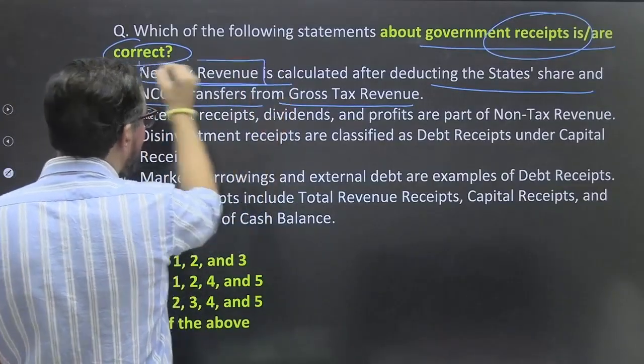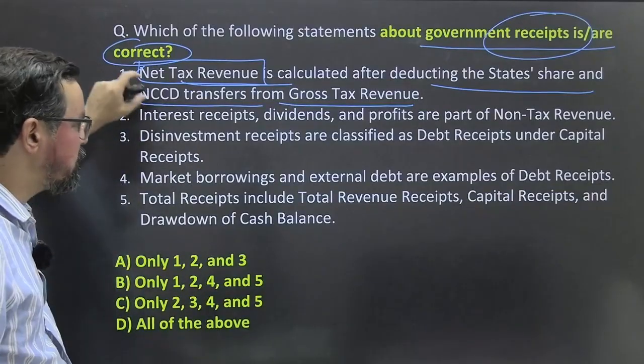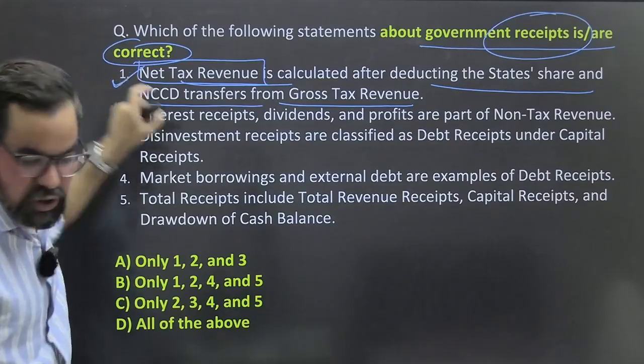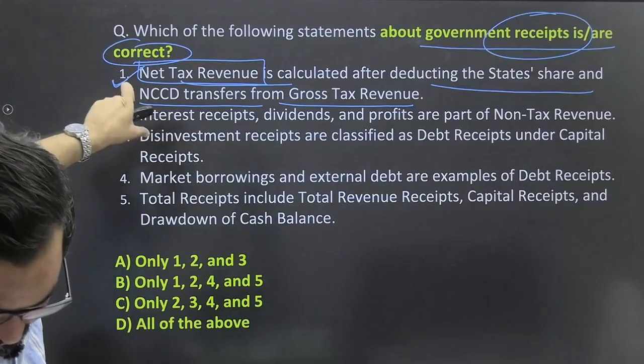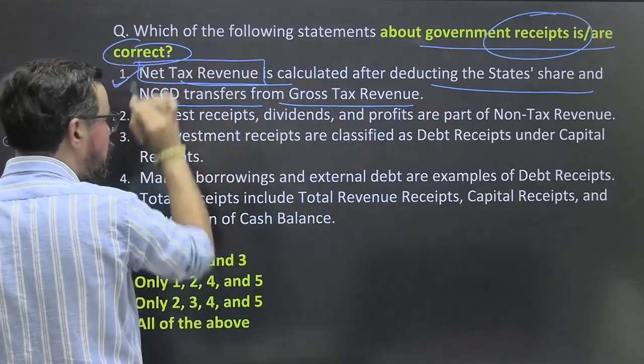So how do we calculate net tax revenue? After deducting state shares and natural calamity contingent duty from the gross revenue, we reach the net revenue of the government.